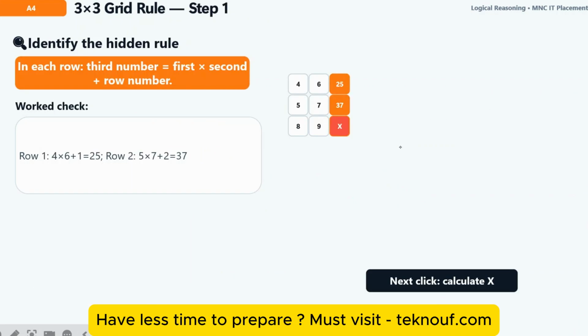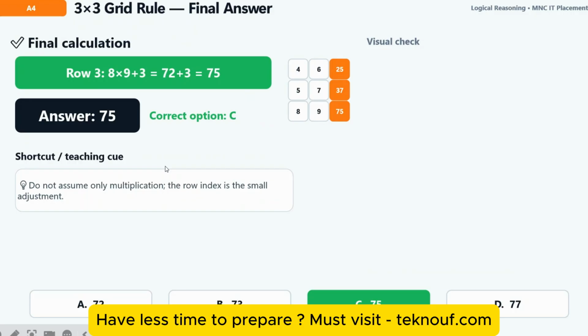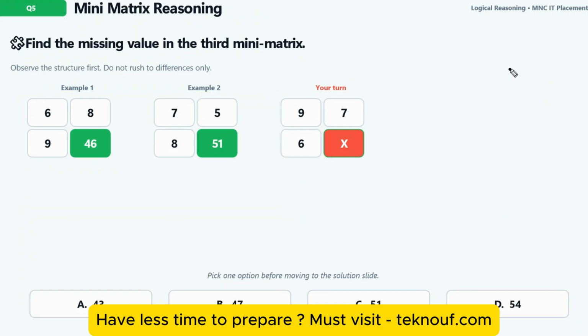This is actually the same logic. You can see row 1, 4 into 6 plus 1, row 2, 5 into 7 plus 2. The same logic is used. Same way, 8 into 9 plus 3. I hope you understood. This is the next matrix missing number problem. This is the third type of missing number problem you can see in the exam.